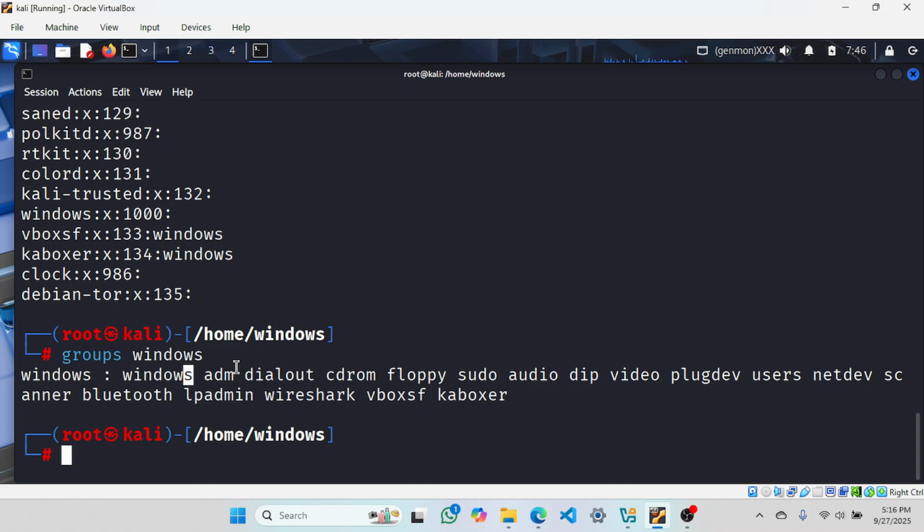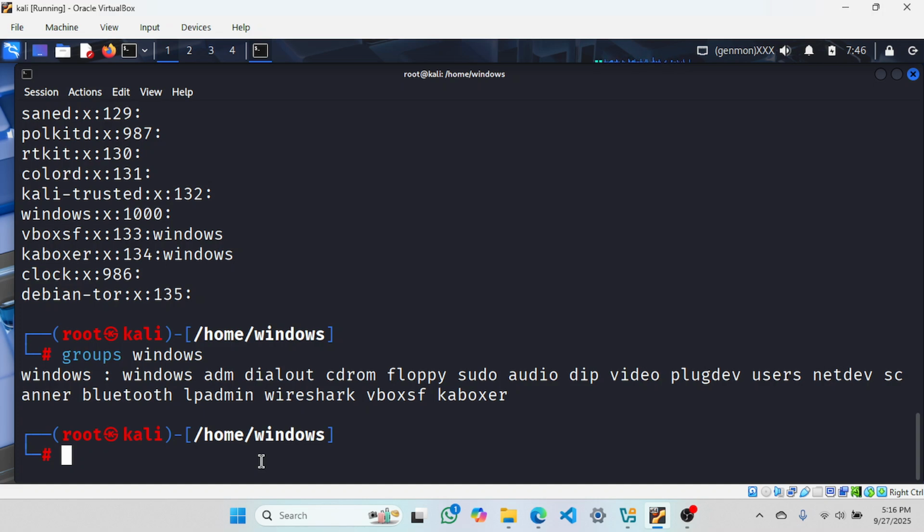So this group contains a lot of users. These are the users we can see clearly. As I told you, this is the group name, this is the group ID, these are the users. For this Windows, these are the users. As you clear.